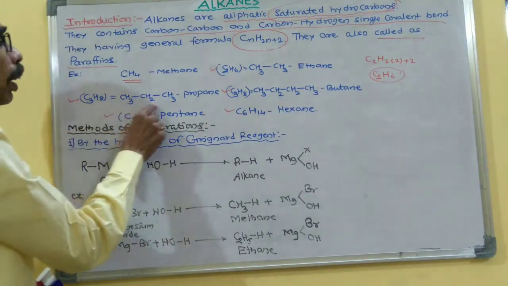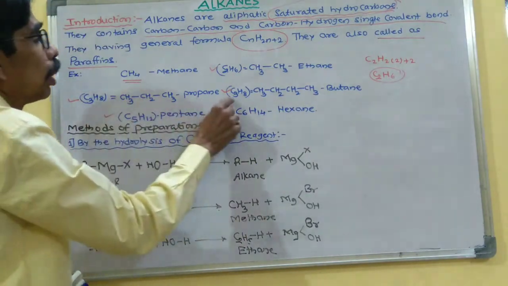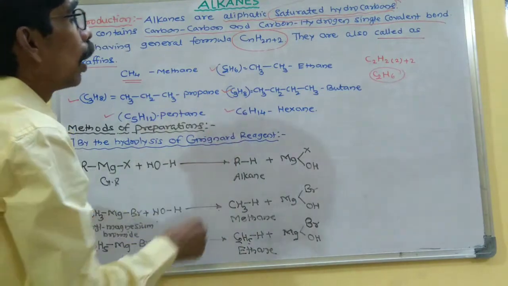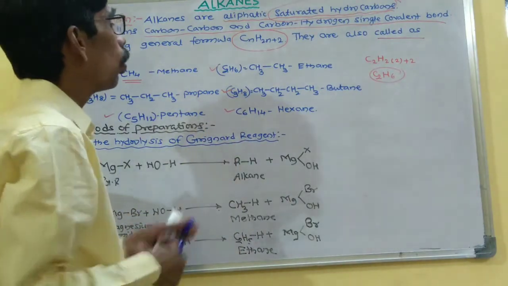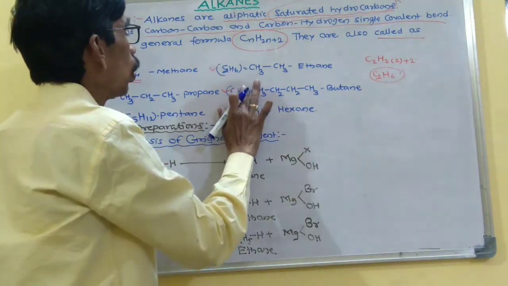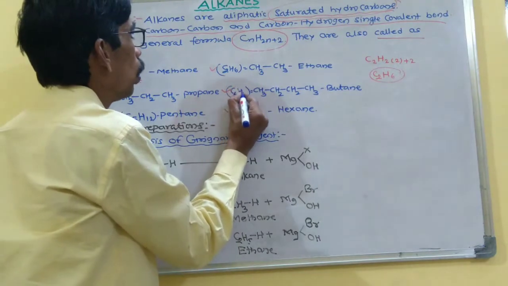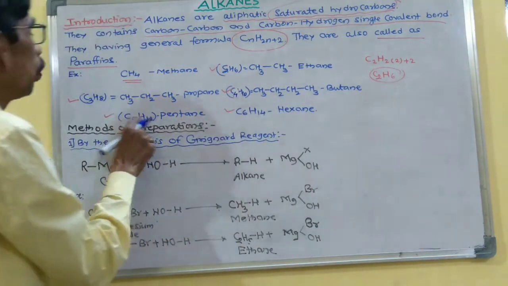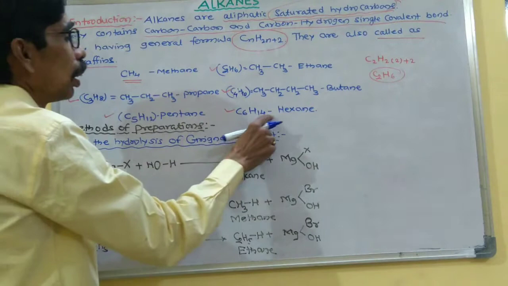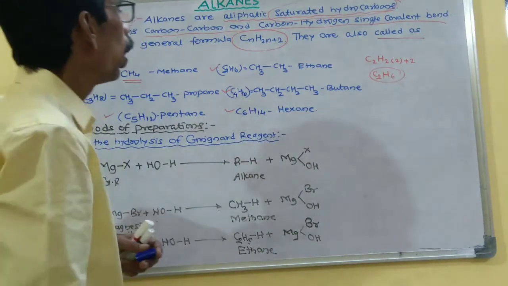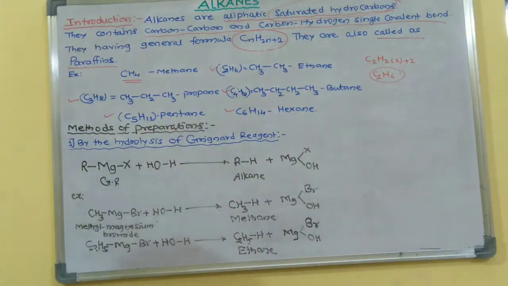The formula for propane is C3H8, for butane C4H10, pentane C5H12, and C6H14 for hexane. So these are some examples of alkanes.